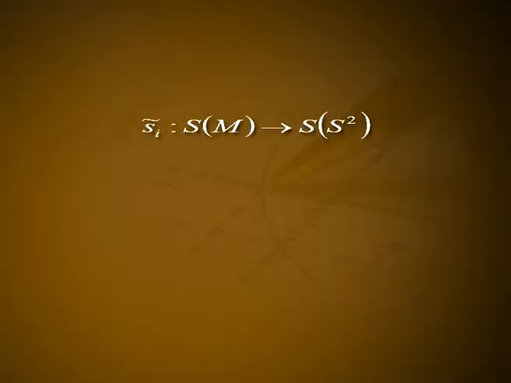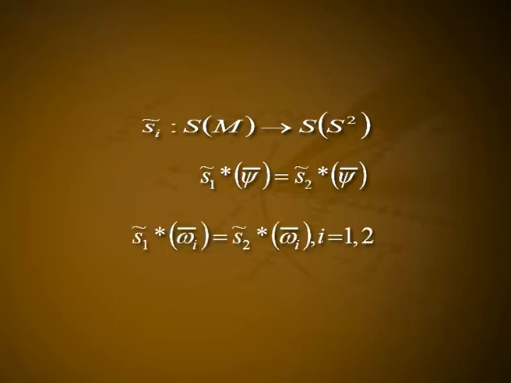Note that as a result of formulas 1 and 2 in the proof of theorem 2, the fact that the second fundamental forms for M_fᵢ, i equal to 1, 2, are equal implies S̃ᵢ from S(M) to S(S²) has the following property: S̃₁*ψ̄ is equal to S̃₂*ψ̄ and S̃₁*ω̄ᵢ is equal to S̃₂*ω̄ᵢ for i equal to 1, 2.